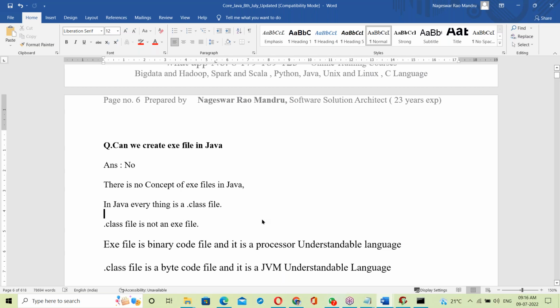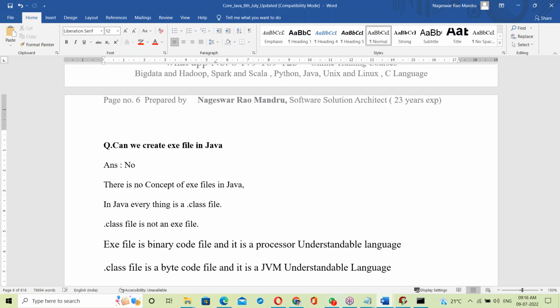Next class is about Java installation: how to install Java, the installation steps, Eclipse setup, and writing programs. On Monday we'll start programming. With this, all the introductions are completed, and we'll go for Java setup on Monday.